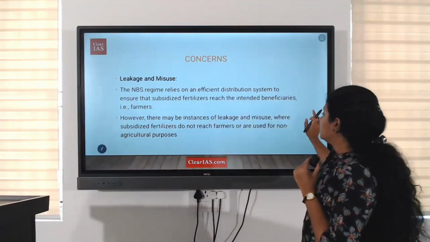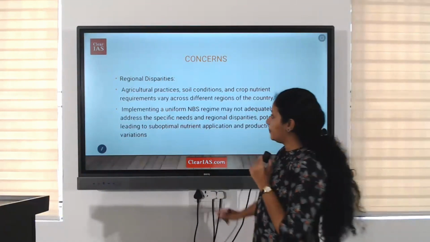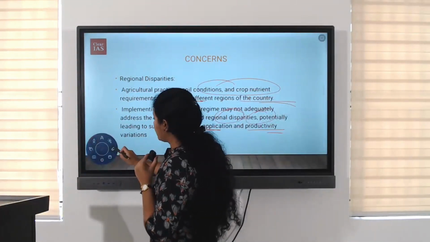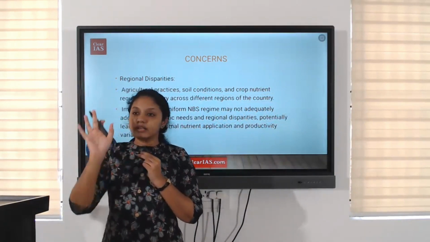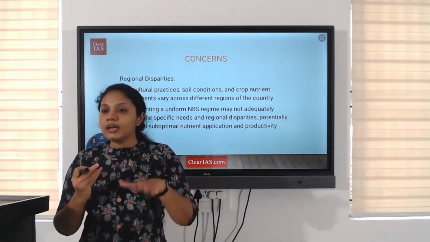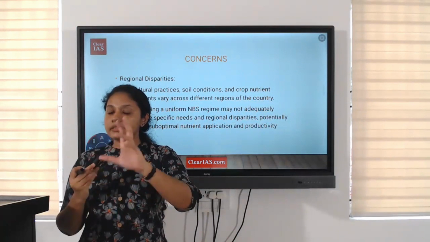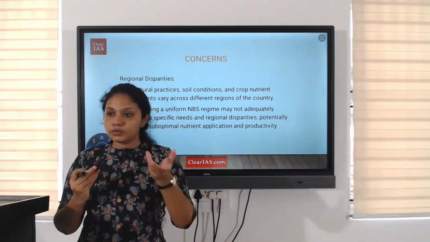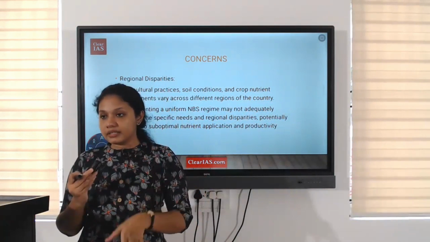Another important concern is regional disparity. See, NBS is applicable all over the country. Farmers all over the country can get this much fertilizer containing this much nutrients in this much amount. That is the subsidized amount, or NBS subsidy.